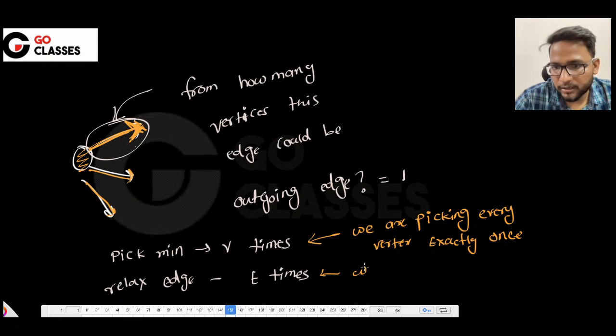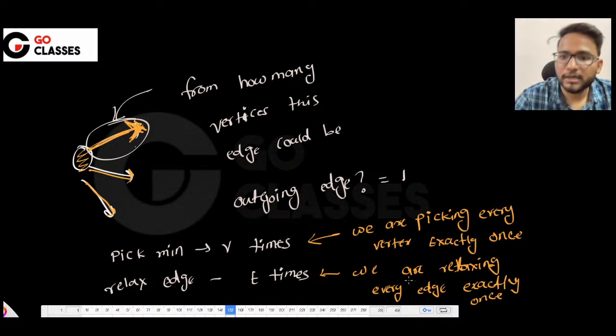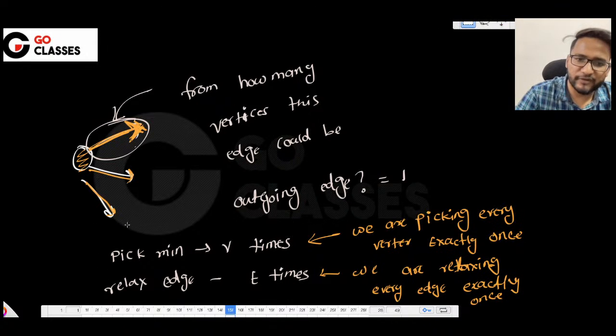Similarly, we are relaxing every edge exactly once, right? So this is how you can simplify the analysis.